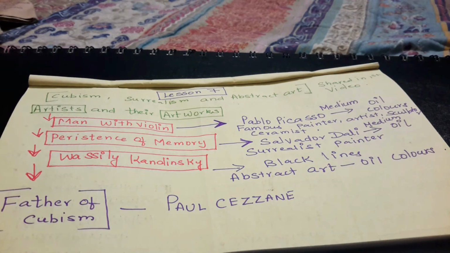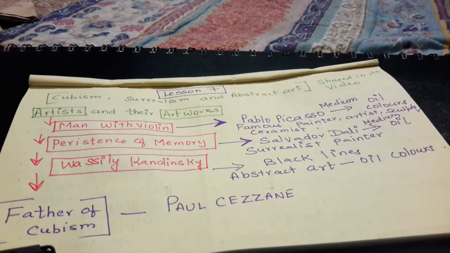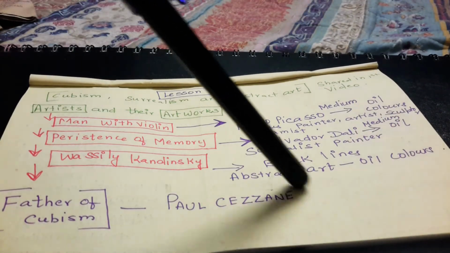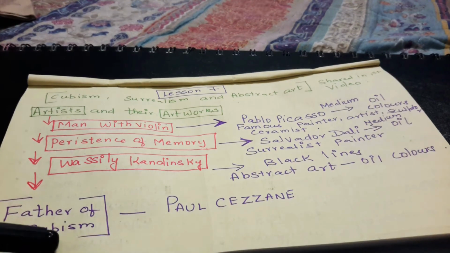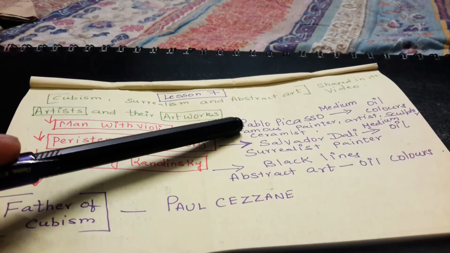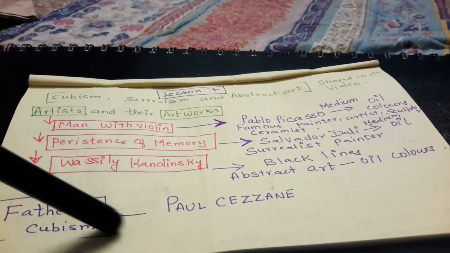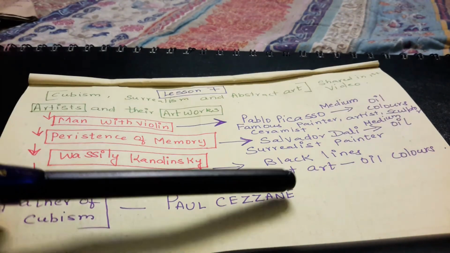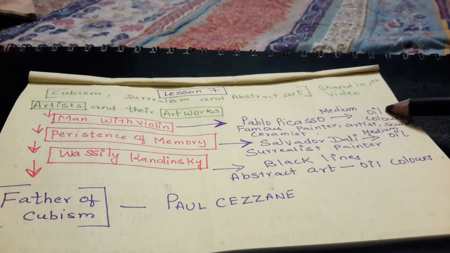Now moving on to the next very important point: who was the father of Cubism? Paul Cézanne was considered the father of Cubism. To make a very important key point, link Paul Cézanne with the father of Cubism. In fact, even Pablo Picasso was considered one of the important pioneers leading the Cubism movement. The medium that Pablo Picasso adopted in his painting was oil colors.